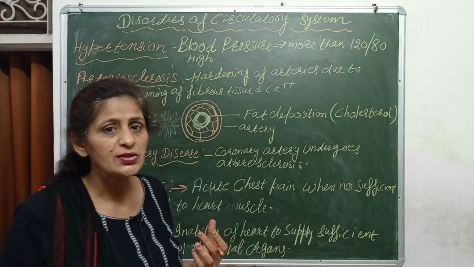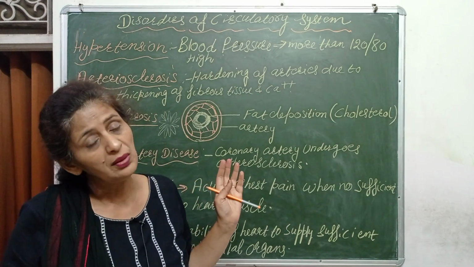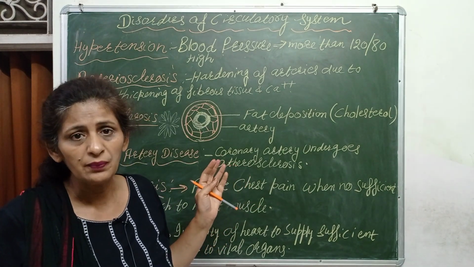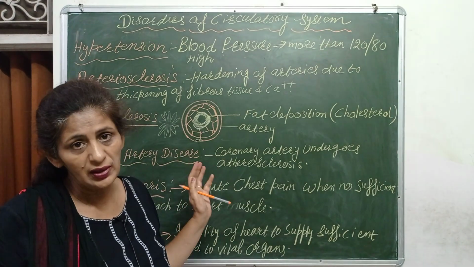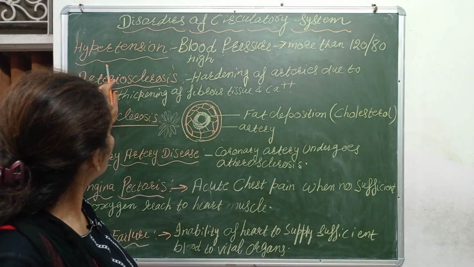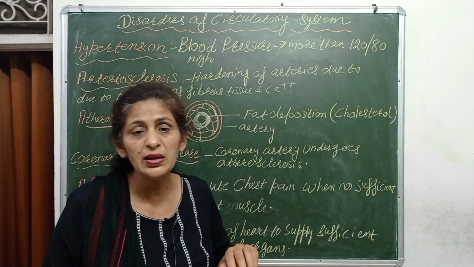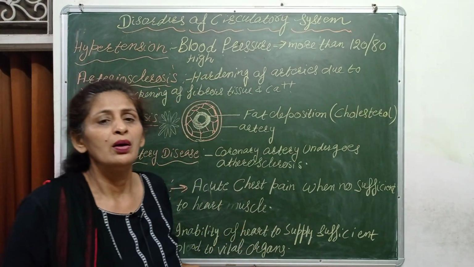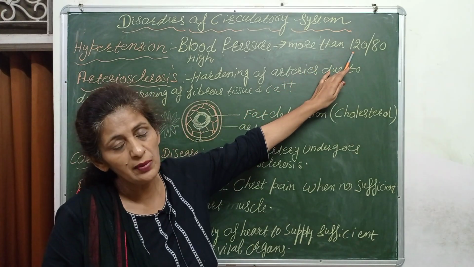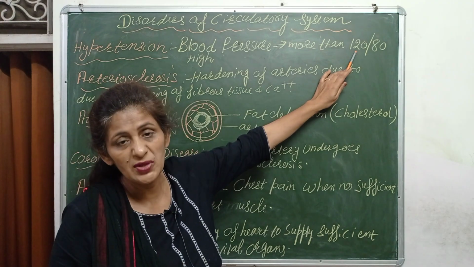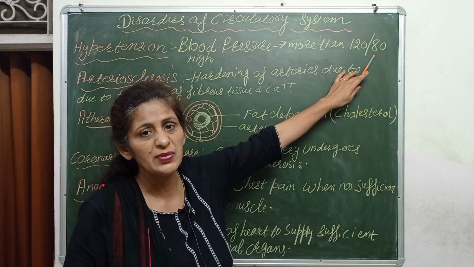So today we will discuss a few heart diseases which are a cause of death and a major concern for us. By studying heart diseases, we can change our lifestyle accordingly. The first heart disease is hypertension. It is also called high blood pressure, high BP. The normal value of BP is 120 upon 80. 120 is the systolic blood pressure when the heart chambers contract, and 80 is the diastolic pressure when the heart chambers relax.